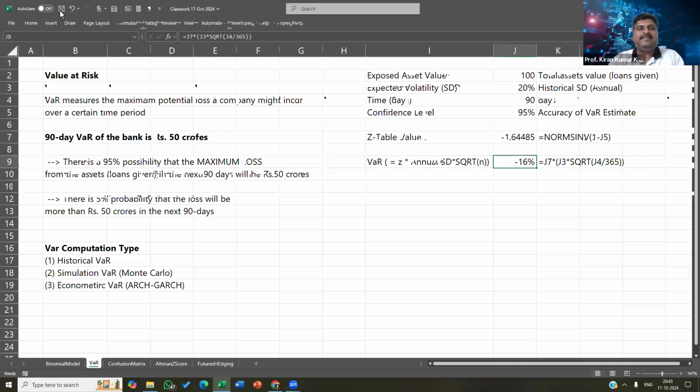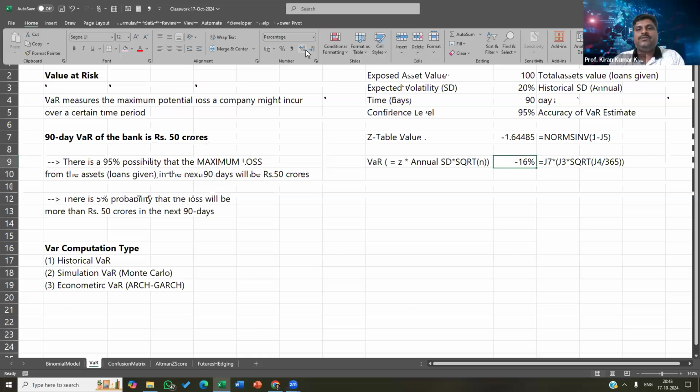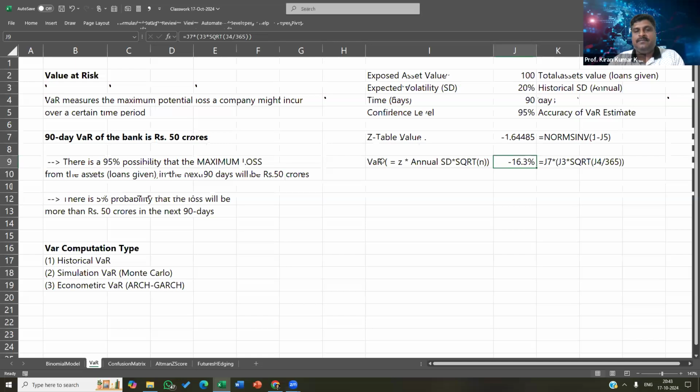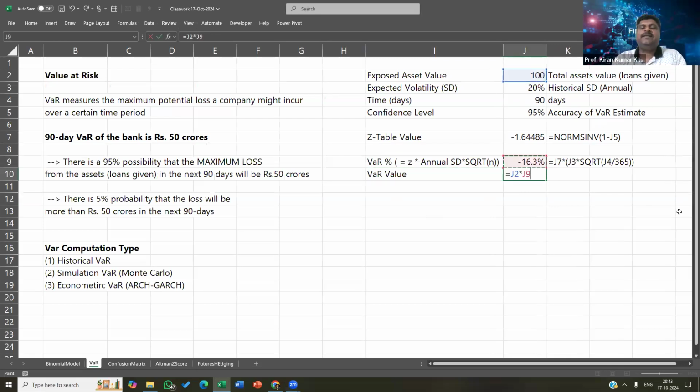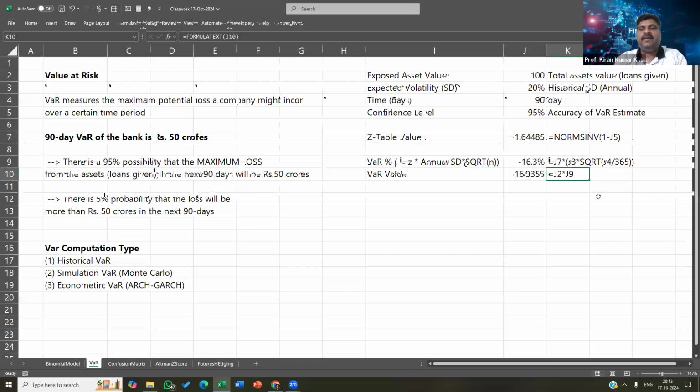So this is basically a percentage reduction. I'm saying the VaR in terms of percentage will be a reduction of 16.3% from my assets in the next 90 days. So the VaR value will be: 100 crores is my total assets, multiplied by 16.3 percent. So this is in terms of rupees crore.